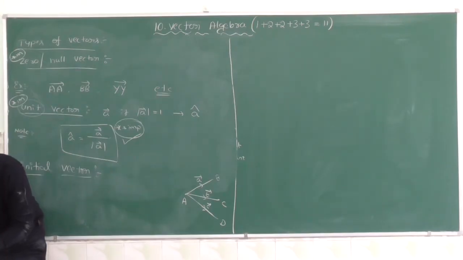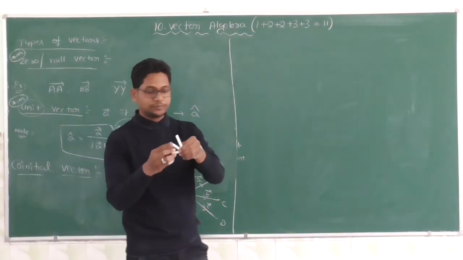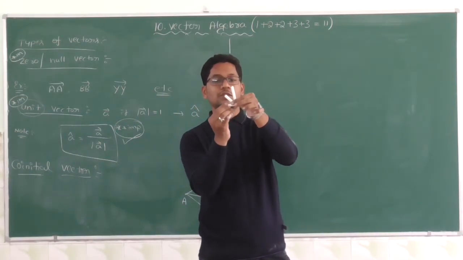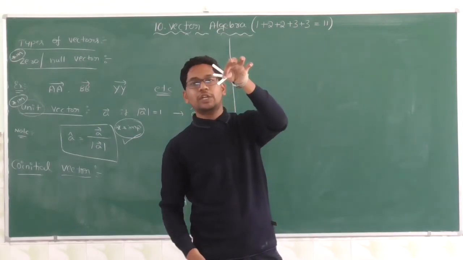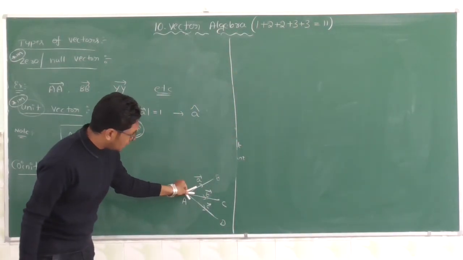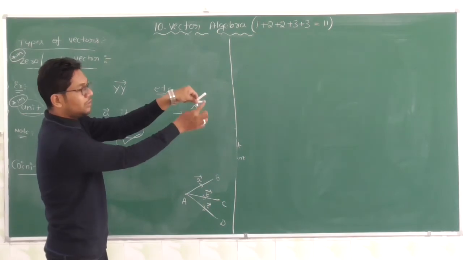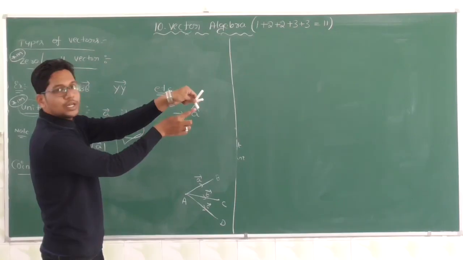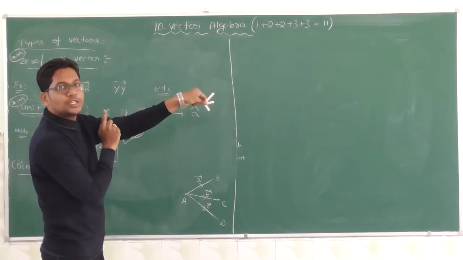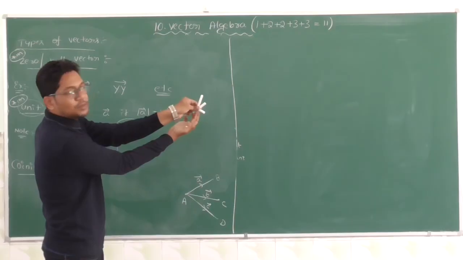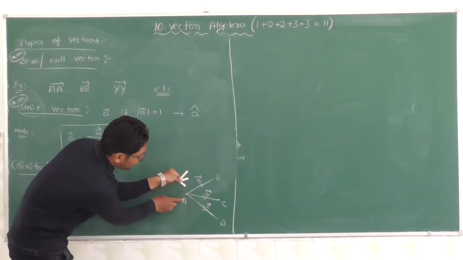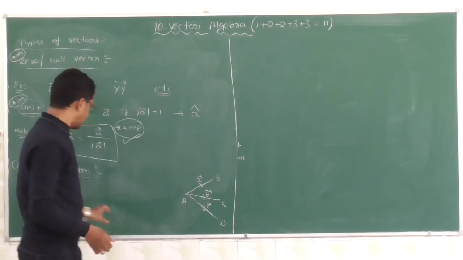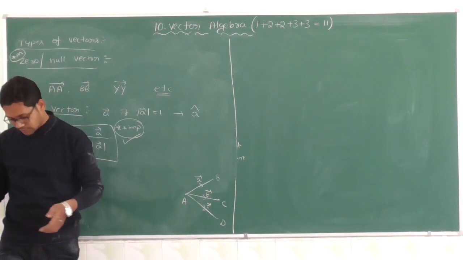Practically, here we have three vectors like this. Initial point is same. These three vectors are co-initial vectors because the initial point is same. Therefore, these three vectors are co-initial vectors. Okay, so it is a co-initial vector.